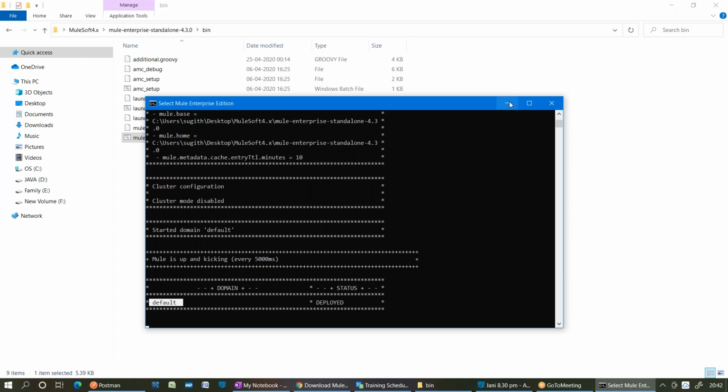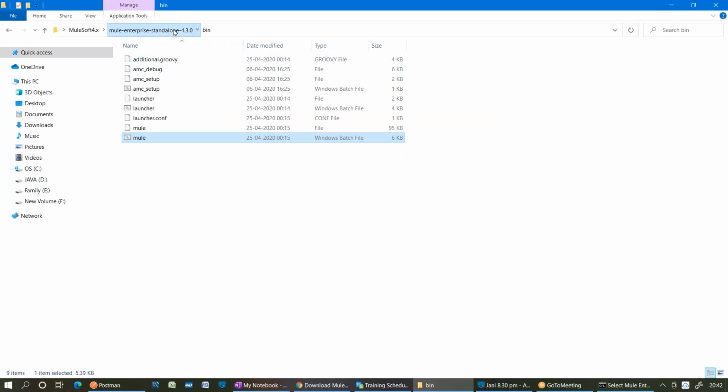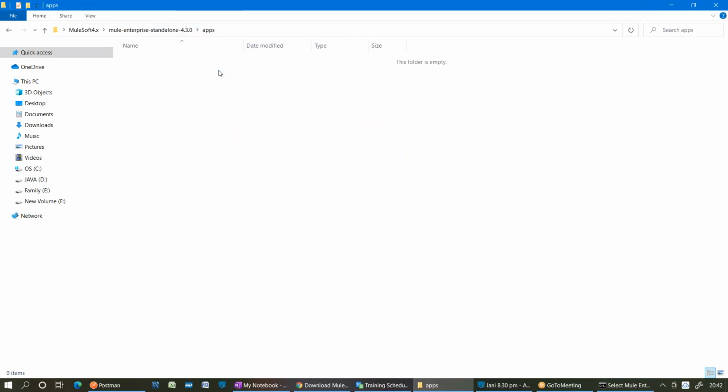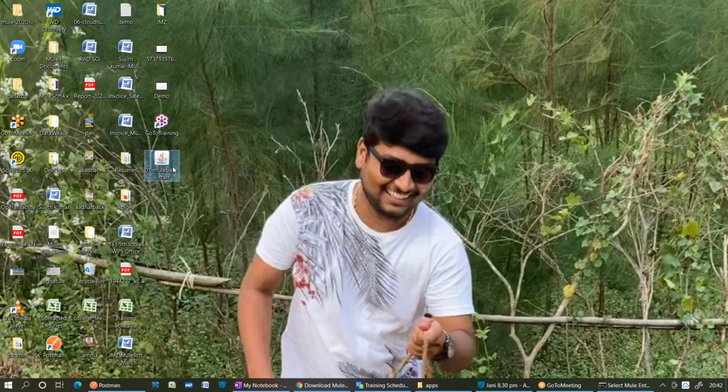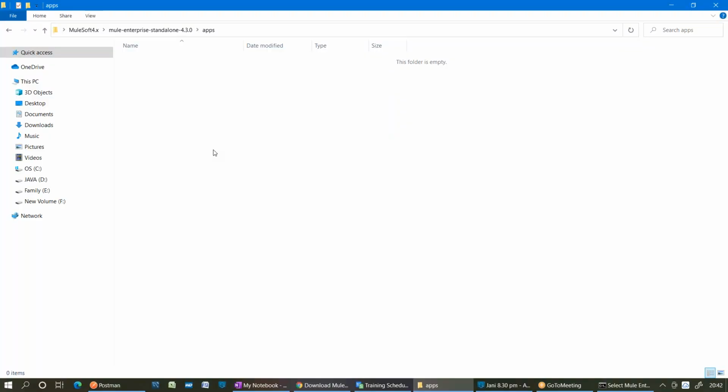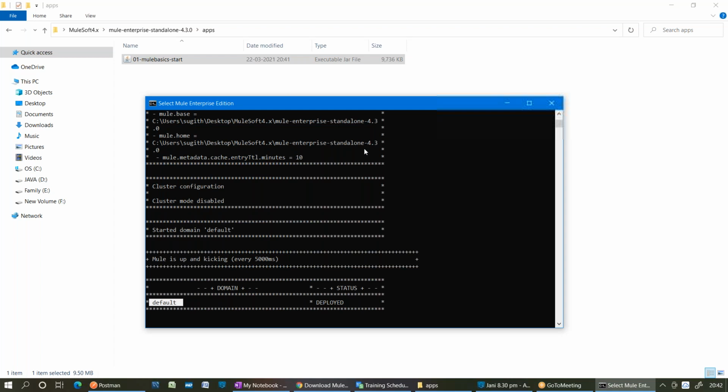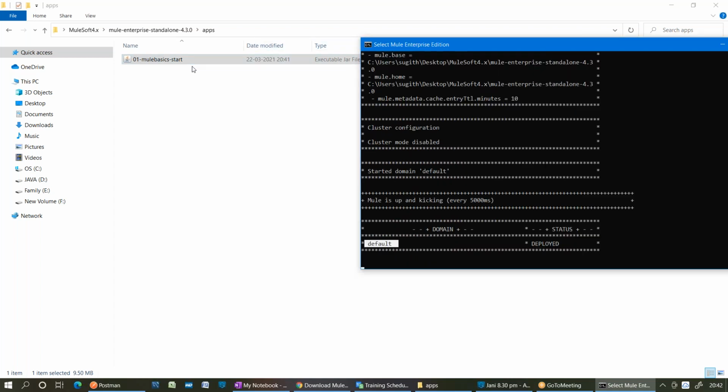But right now, I started only the runtime, not yet deployed the application. I need to deploy the application in the apps folder, which is there on my desktop. Let me copy that and go to the apps folder. See, whenever I place this file, I said this jar file is nothing but a zip file. Once I placed it on the runtime, is it extracted? No, it is extracted and given as a folder. You can see there.